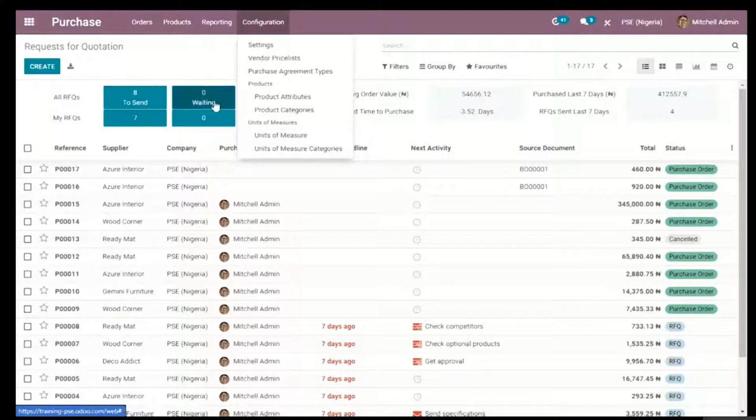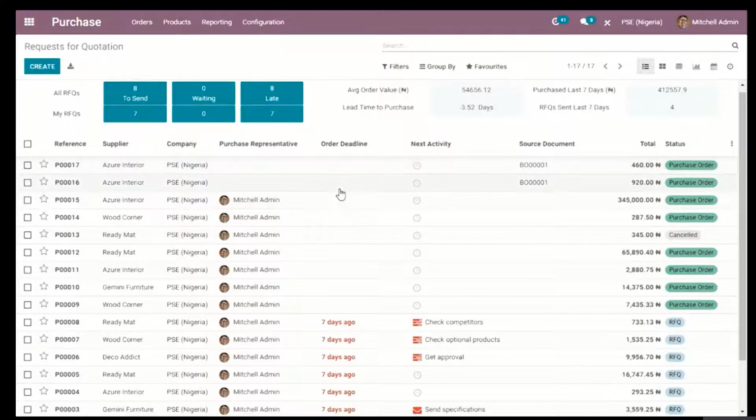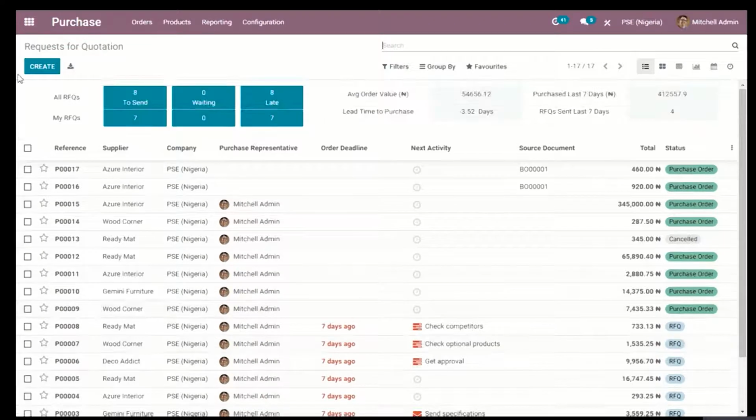I'm going to take you straight to the process of creating a request for quotation and of validating a purchase order. So here we're going to click on the request for quotation. And as you can see, this is, I'll call it, an existing database where we already have some items under the request for quotation. But for the sake of this demo, we're going to create one so that you can see the steps I took and you too can follow that path.